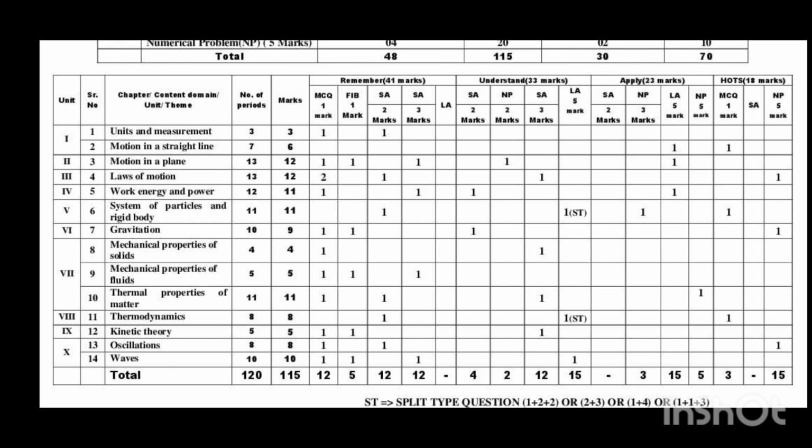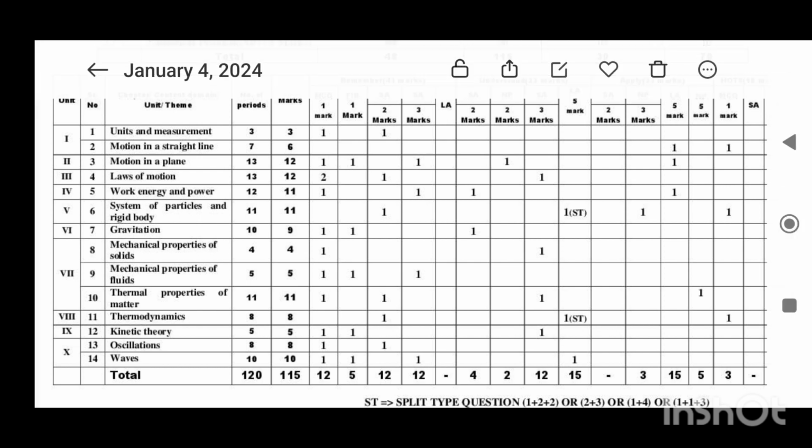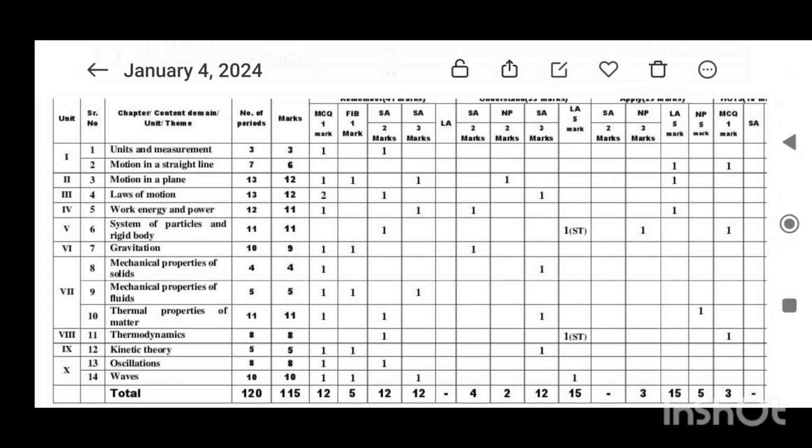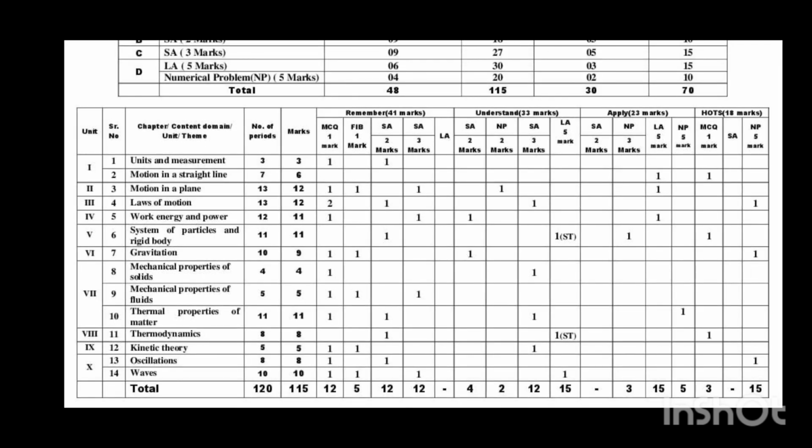And the next chapter is kinetic theory. 5 hours and 5 marks: 1 FIB, 1 MCQ and 1 3-mark question. And next, oscillations, 8 hours, 8 marks: 1 MCQ, 1 short answer of 2 marks and 1 numerical problem of 5 marks.